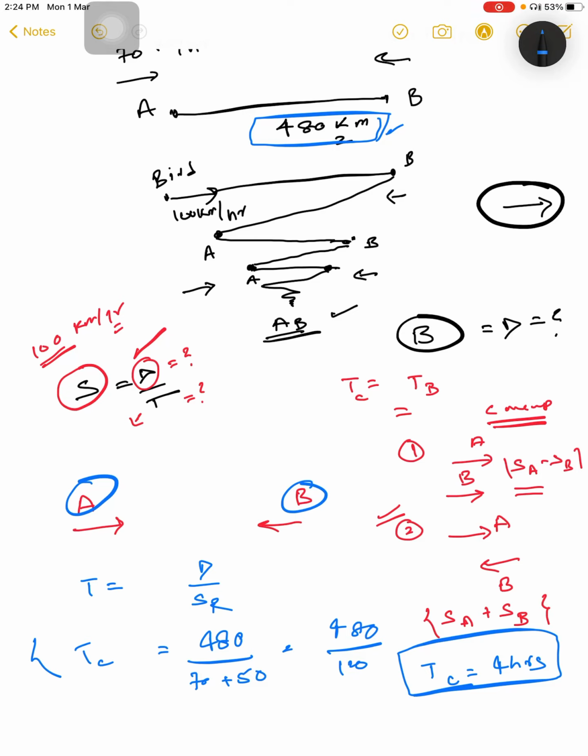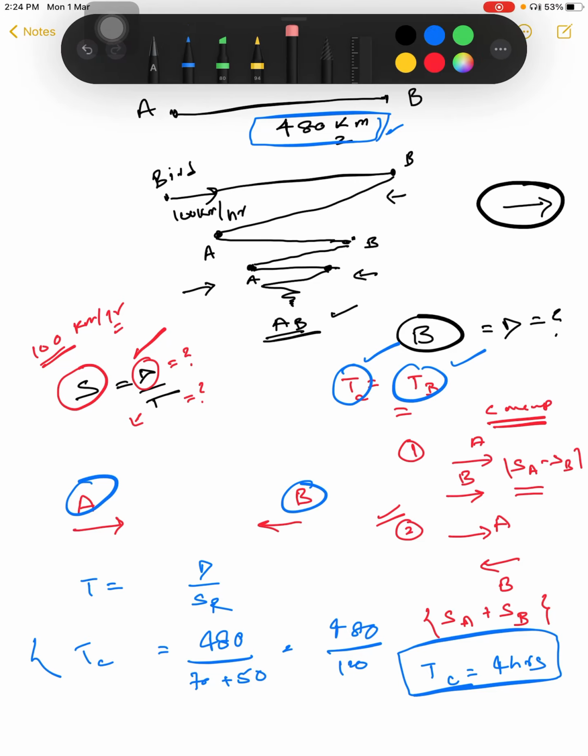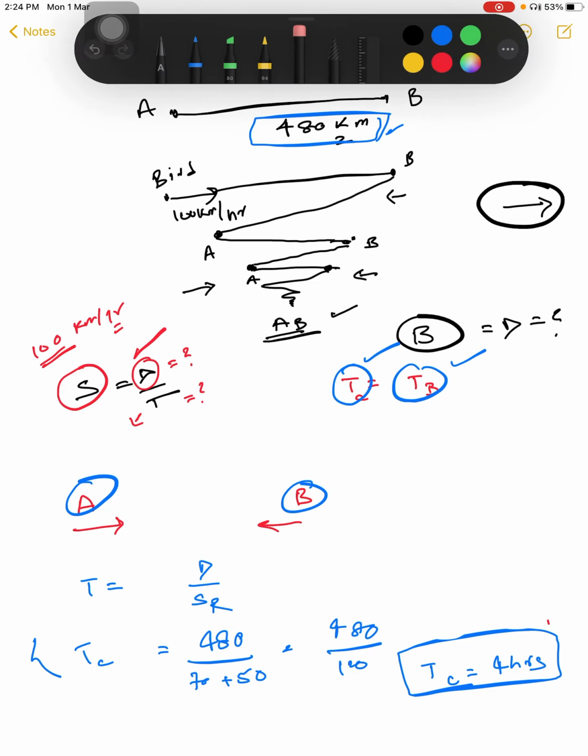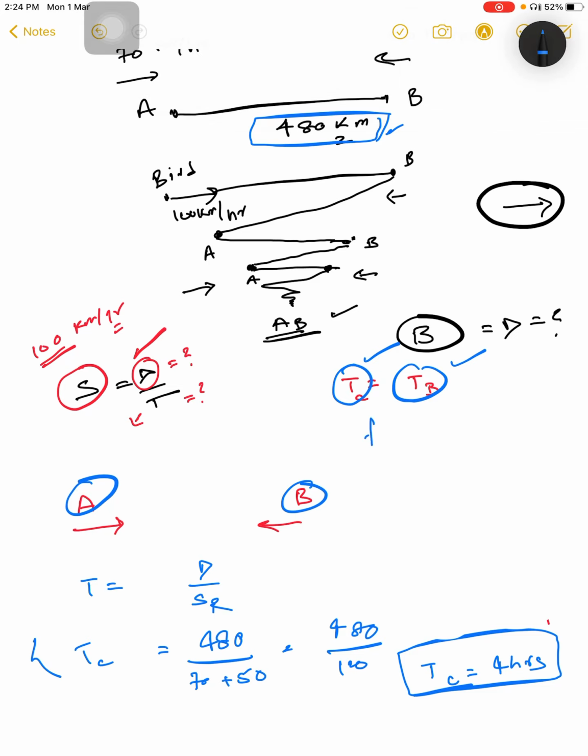Now we have to find the distance traveled by the bird. We also know that TC is equal to TB, so we are almost done. Now we can calculate the distance traveled by the bird. That is, distance traveled by the bird is equal to the time for which the bird flies multiplied by the speed of the bird.